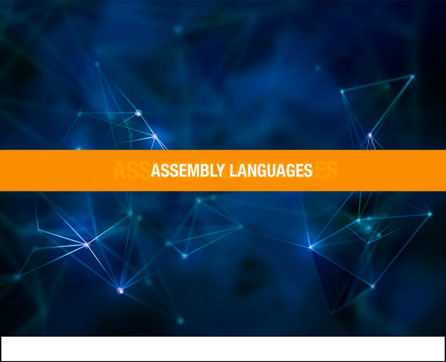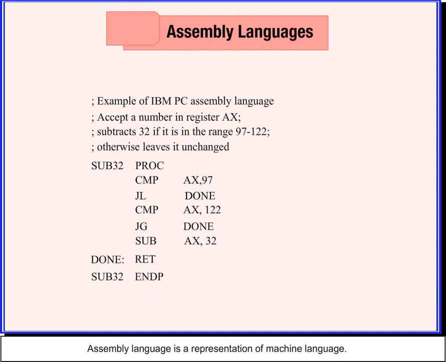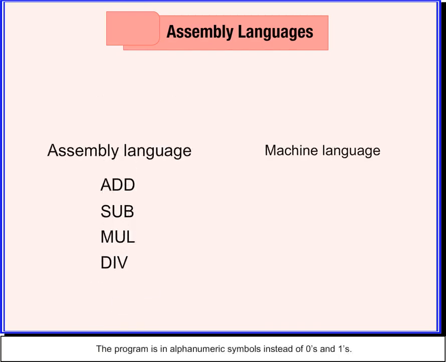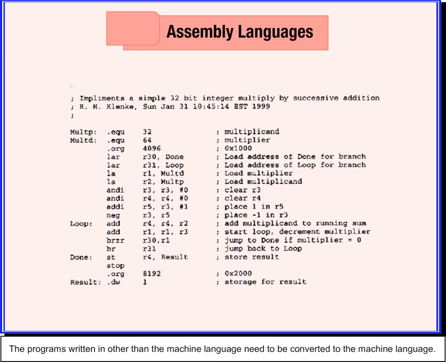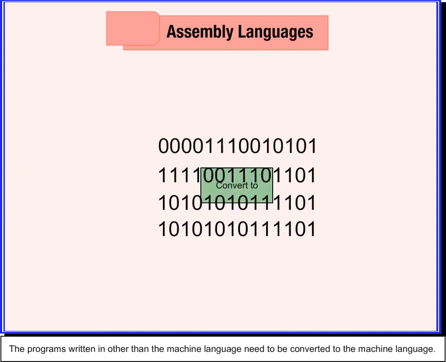Assembly languages. Assembly language is a representation of machine language. The program is in alphanumeric symbols instead of zeros and ones. The programs written in other than the machine language need to be converted to the machine language.